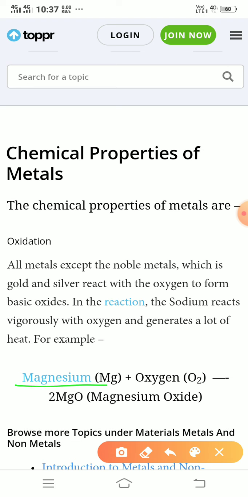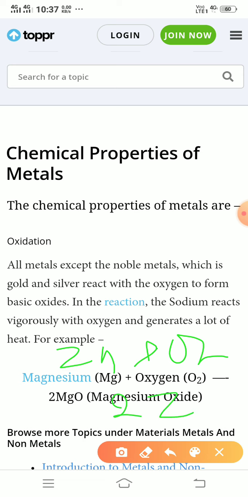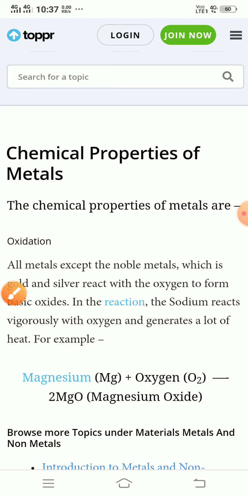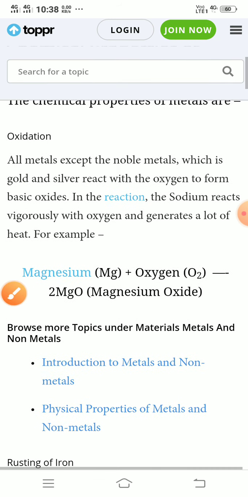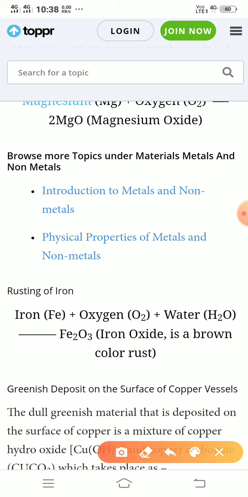So some examples we'll see. Magnesium reacts with oxygen. Clear? Magnesium plus oxygen, so we get magnesium oxide. Clear? Zinc, Zn, plus oxygen, so we get ZnO. Clear? So all metals except noble gases react with oxygen and form oxides, like magnesium oxide. Clear?